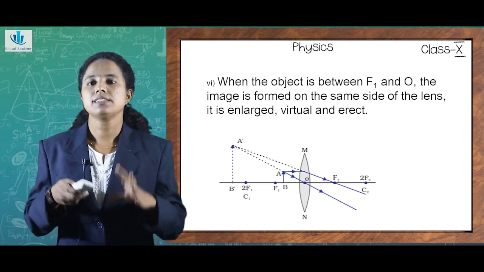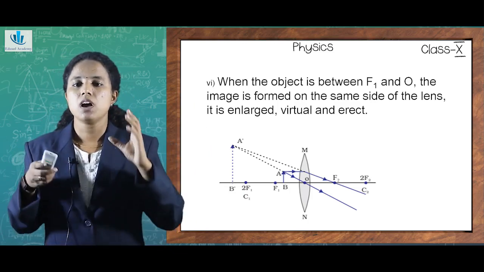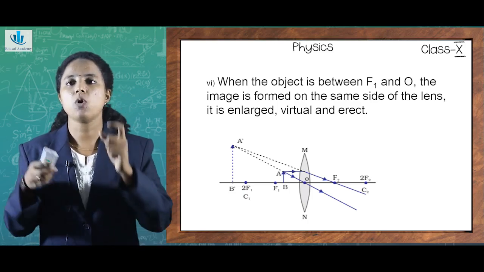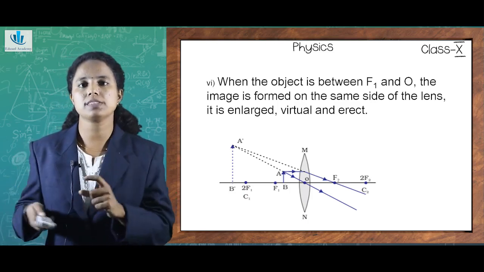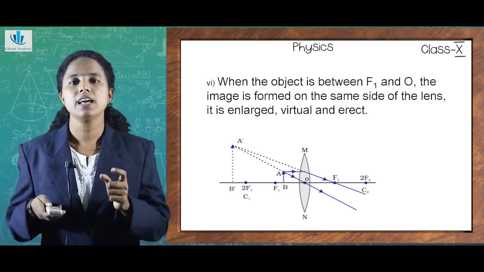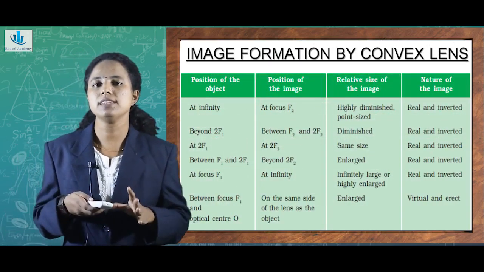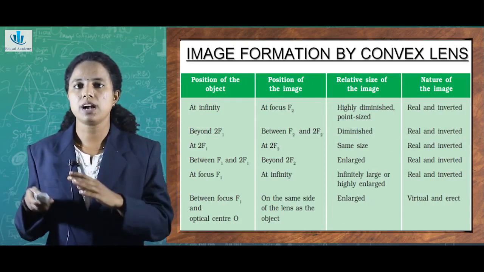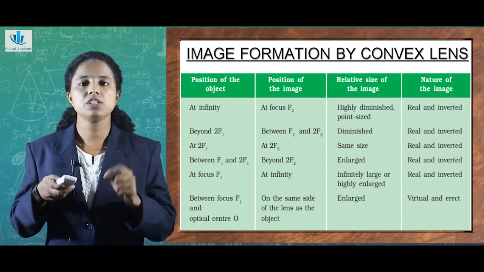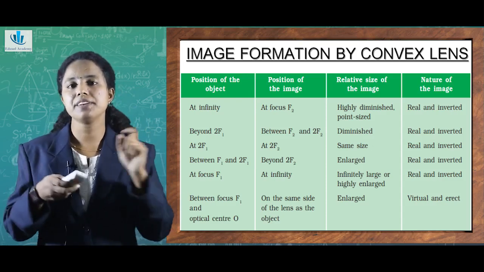So from these 6 positions of the object, you can arrive at a general statement that for most of them, the nature of the image formed was real and inverted. But only in this position, when my object was kept here, the image had a different nature, virtual and erect. The following table summarizes the image formation by a convex lens. Just like what we did in the case of concave mirrors, here also there is a particular instance where there is a slight difference.